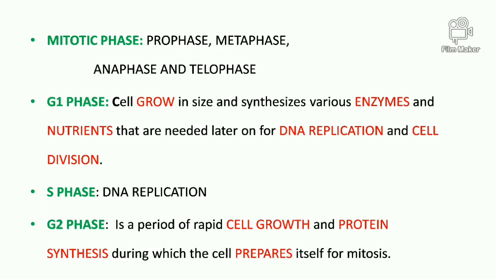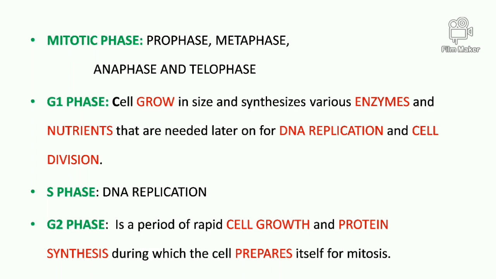So G1 phase is also known as the first growth phase, during which the cell grows in size and synthesizes various enzymes and nutrients that are needed later on for the DNA replication and cell division. The overall summary of the G1 phase is that the cell will grow in size, since before G1 phase, during mitotic phase, the one cell was reduced to half of its size due to the division of the cytoplasm into two cells.